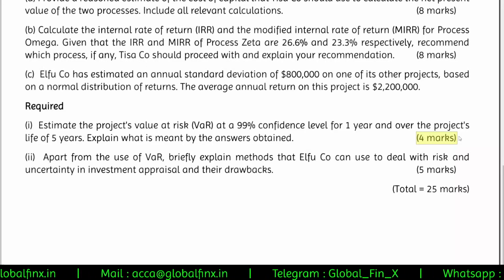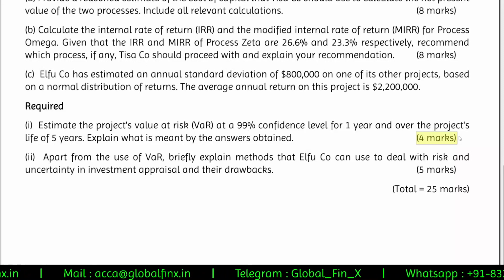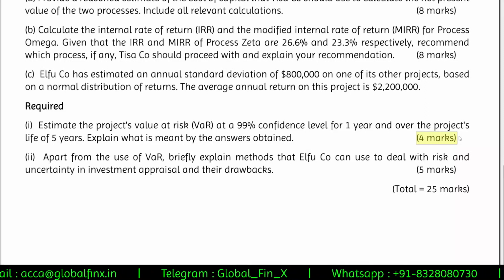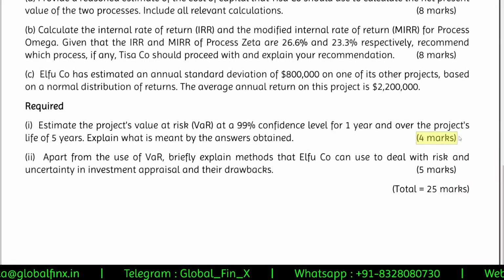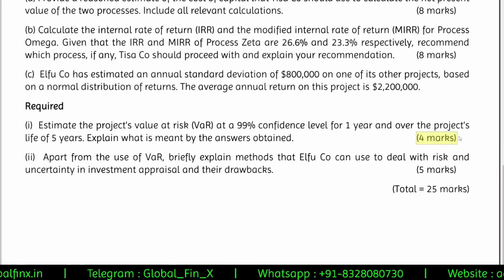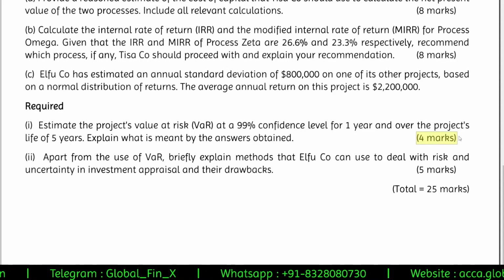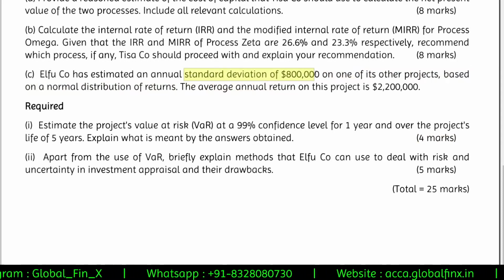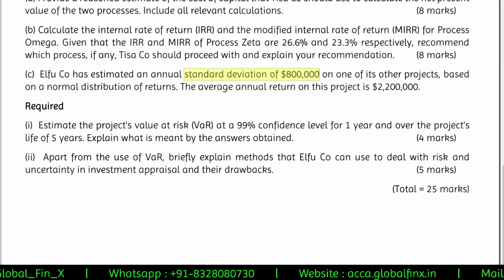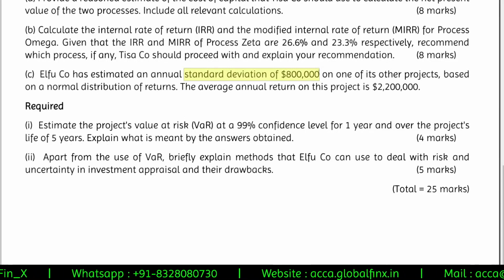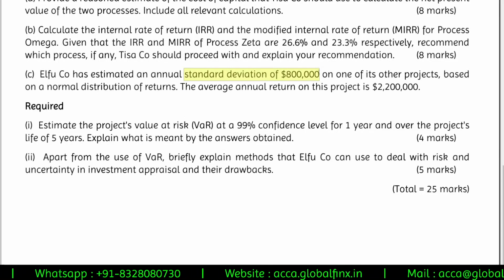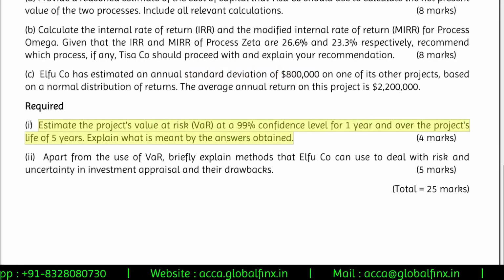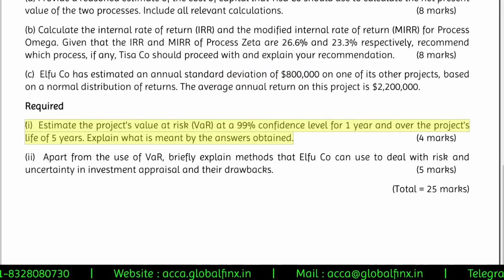The problem with this particular part is even me as a faculty could not do this in your examination if this question comes. Sir, what are you saying? Yes, even as a faculty, I also cannot answer this question in the examination hall. Sir, why, sir? Because they have just given me the standard deviations, whereas I also need the variance covariance table to figure out what is the multiplication factor that I need to take. So the multiplication factor is not given in the question. It is supposed to be given. This could be taken as an examiner's mistake. We need the multiplication factor that is to be given.